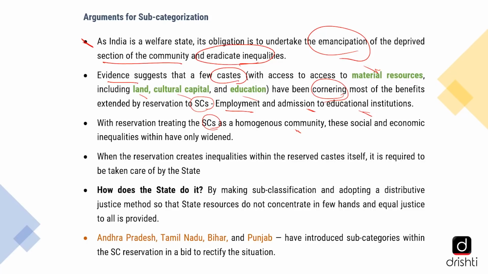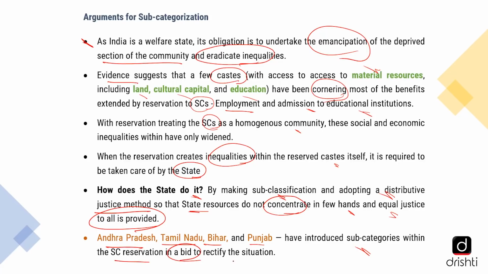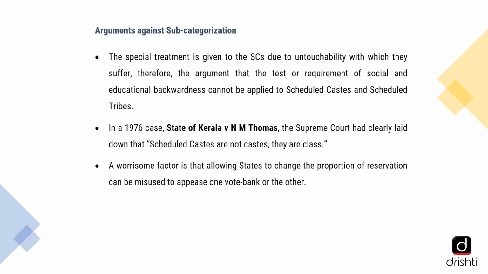So, when the reservation creates inequalities within the reserved caste itself, then it is supposed to be taken care of by the state. Now, how does a state do it? Simply, it makes sub-classification. That is, within the quota, it makes more classification of communities and adopts a distributive justice method so that state resources do not concentrate in few hands and equal justice to all is provided. States like Andhra Pradesh, Tamil Nadu, Bihar, and Punjab have already introduced subcategories within the SC reservation in a bid to rectify the situation. However, there are also arguments against subcategorization.